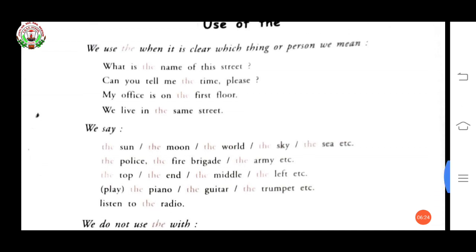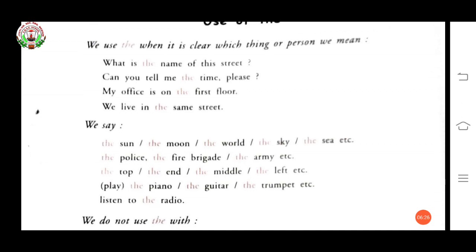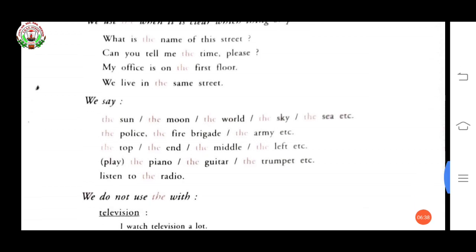We say the sun, the moon, the world, the sky, the sea, etc. The police, the fire brigade, the army, etc. Army is what? Group of people. The top, the end, the middle, the left, etc. The piano, the guitar, the trumpet, etc. Listen to the radio.